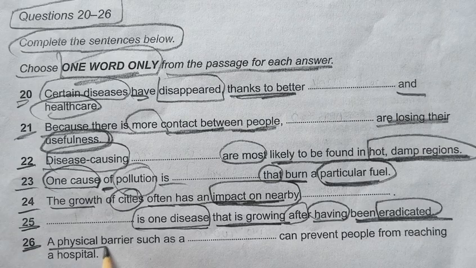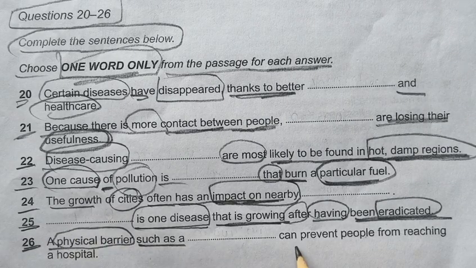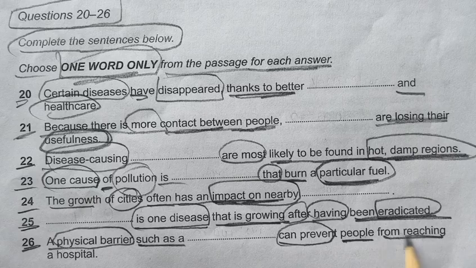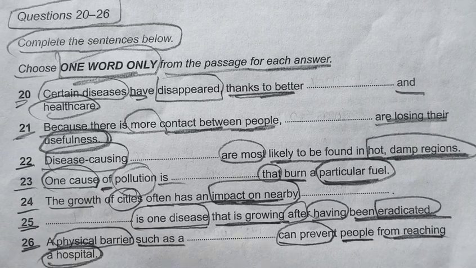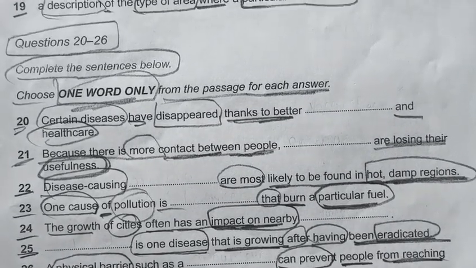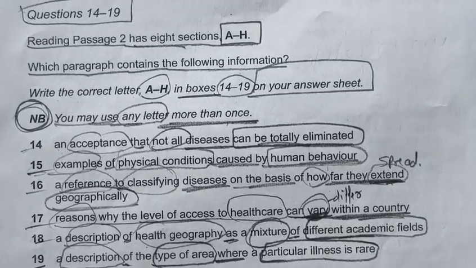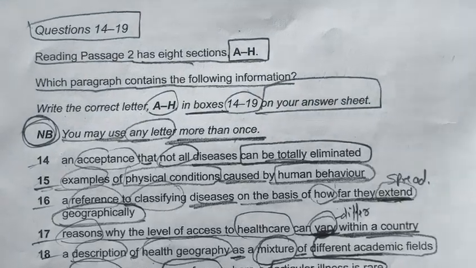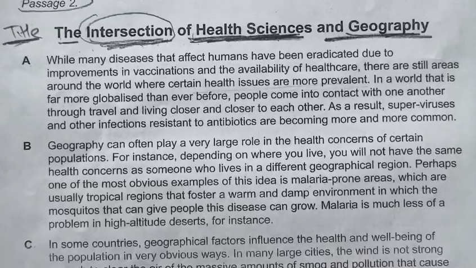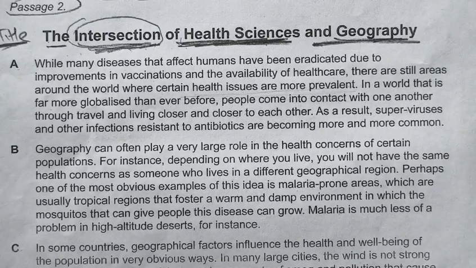Number 26, a physical barrier such as a dash can prevent people from reaching a hospital. So with this we have marked our keywords, and we will now look for our answers from our paragraphs. Let's quickly read our first paragraph and find our answers.